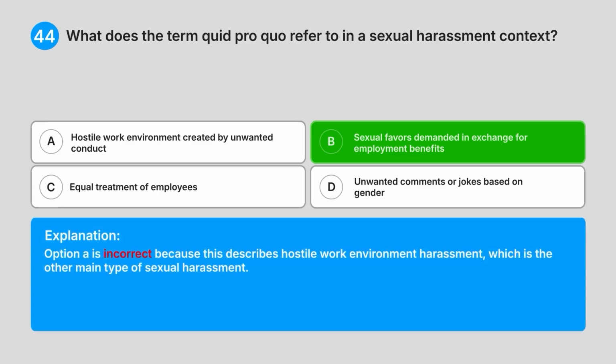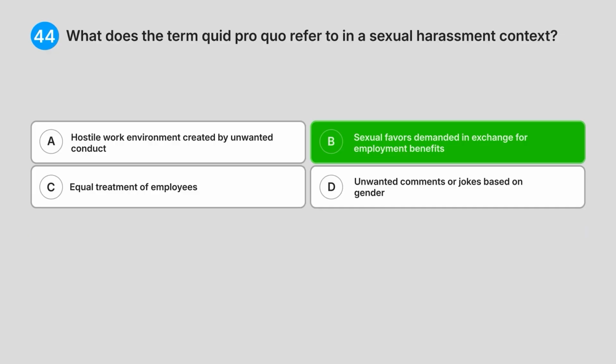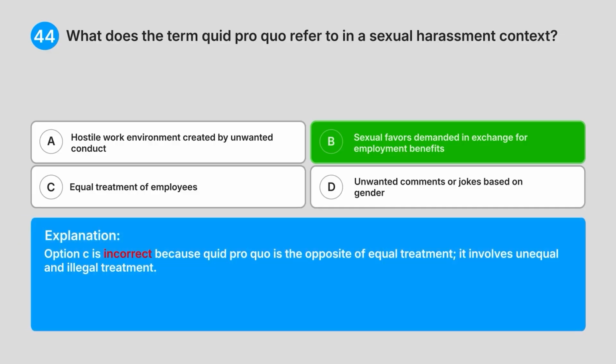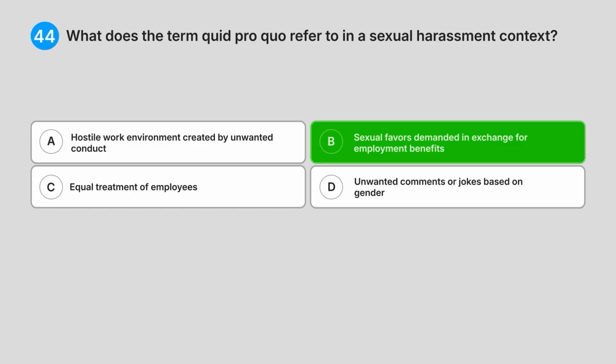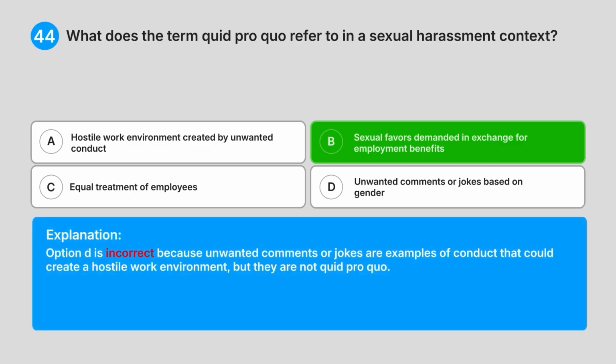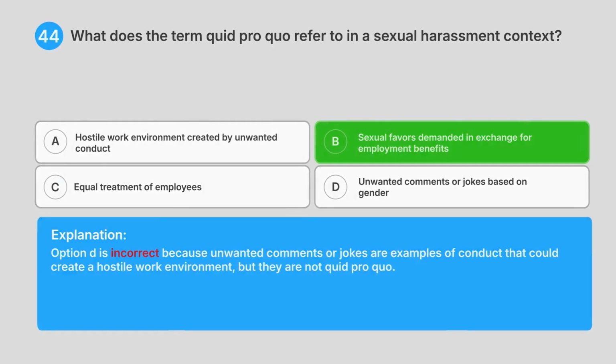Option A is incorrect because this describes hostile work environment harassment, which is the other main type of sexual harassment. Option C is incorrect because quid pro quo is the opposite of equal treatment. It involves unequal and illegal treatment. Option D is incorrect because unwanted comments or jokes are examples of conduct that could create a hostile work environment, but they are not quid pro quo.